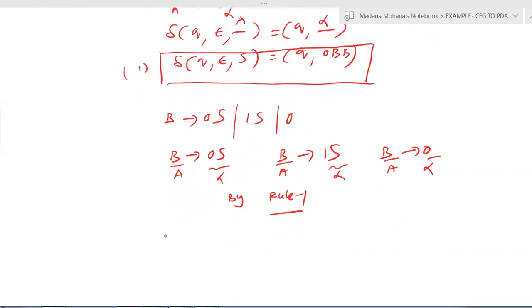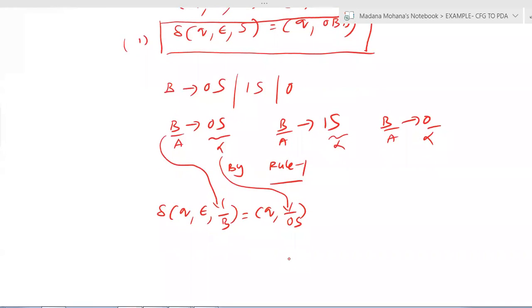Now the first one, here you will get delta of q comma empty string, that is epsilon, comma, here you can take A equal to Q, comma, here you can take alpha. So now here A means this one. This B value comes here. Then right hand side alpha value comes here. Now this is B. Now this is 0. Then similarly, B derives 1s.